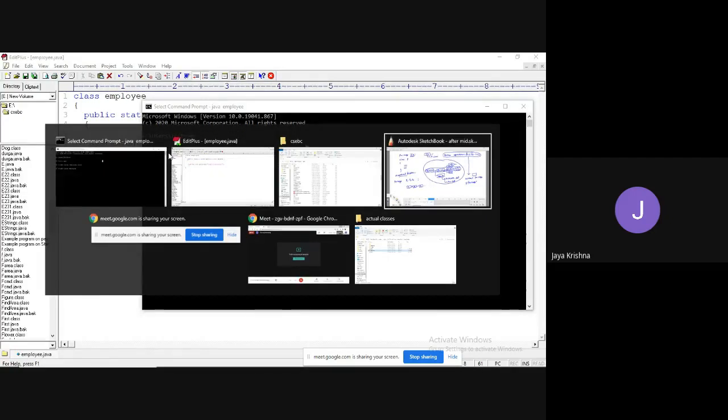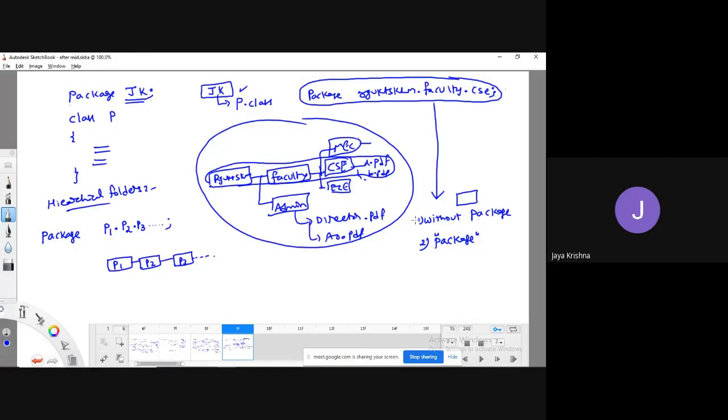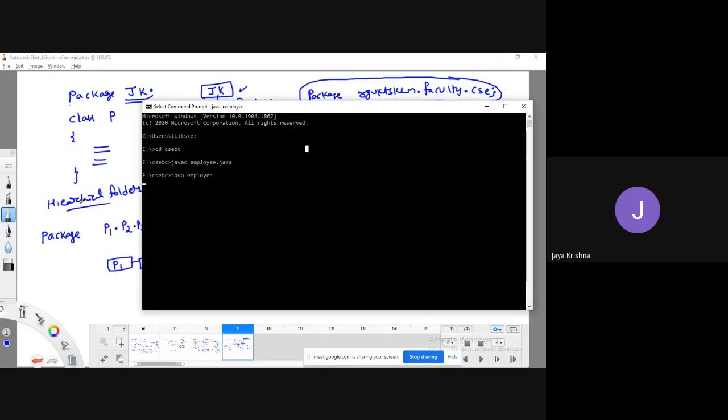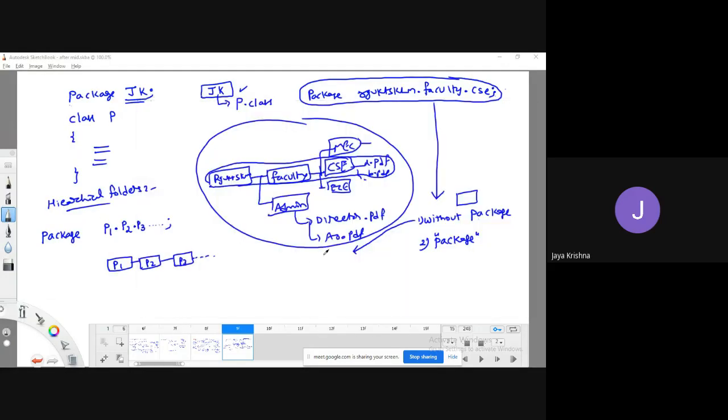Meanwhile, I will explain. So I am able to create folders without using the package keyword. Otherwise, I can create them with the help of the package keyword. If I am able to create folders without using the package keyword, just now I have shown that. So that is the simple part. One minute. I don't know what happened.